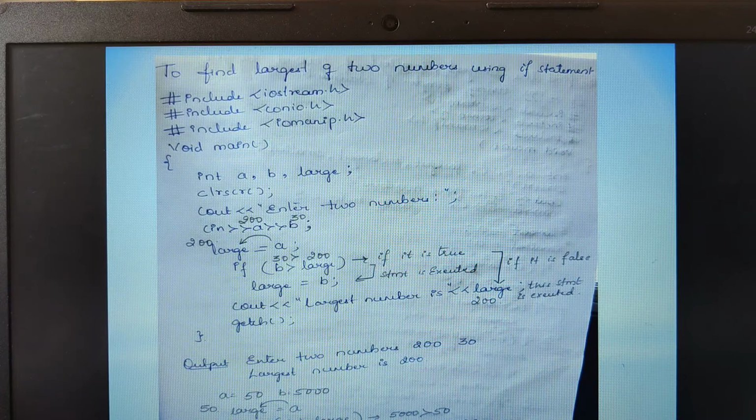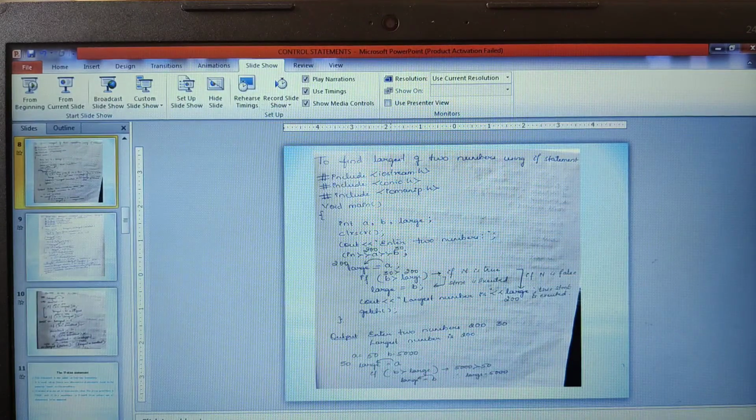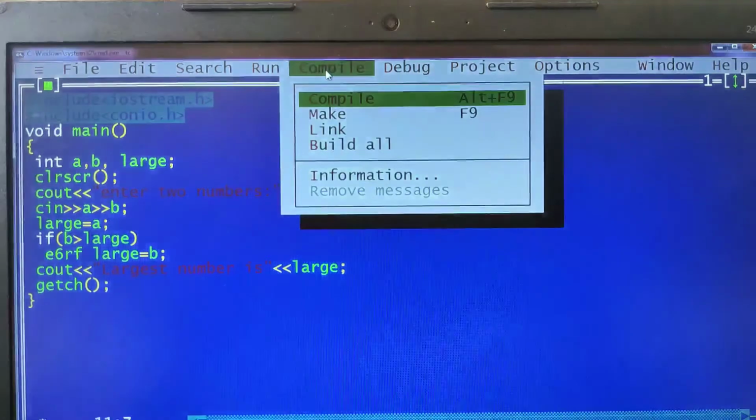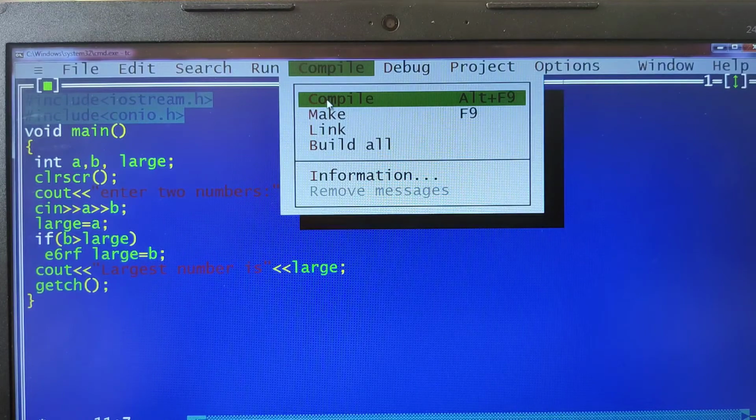Now students, I'll be executing the program and showing you, so that you can clearly get an idea of how programs get executed. See here, this is the C++ software. I have already written a program known as the largest of two numbers. Now let me show you how to execute the program. First I have to go for compiling. Click on compile, or you can go for this option, or Alt F9 is also fine.